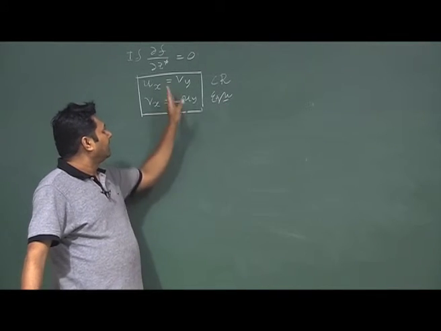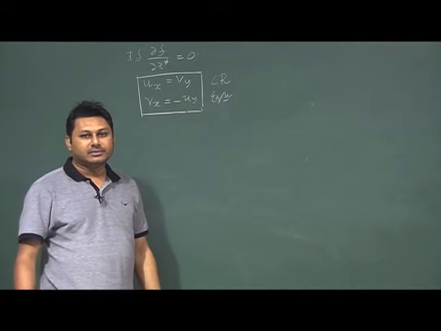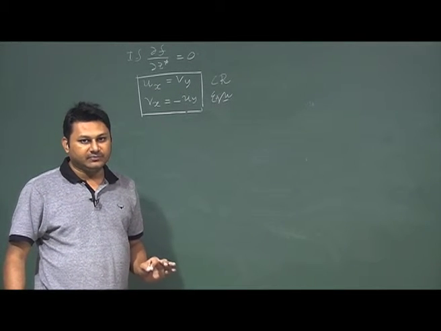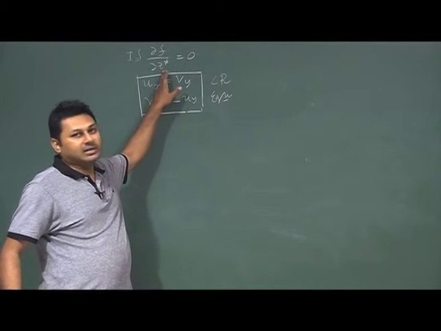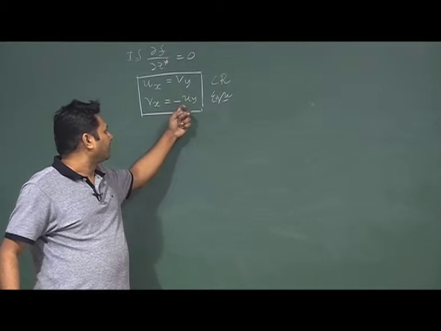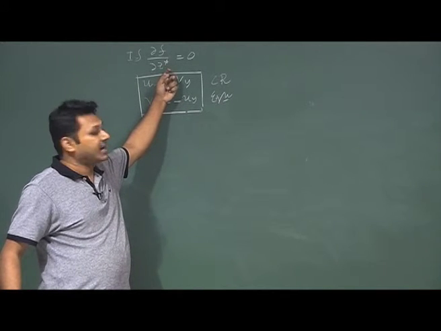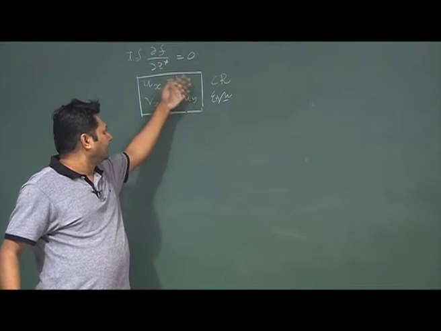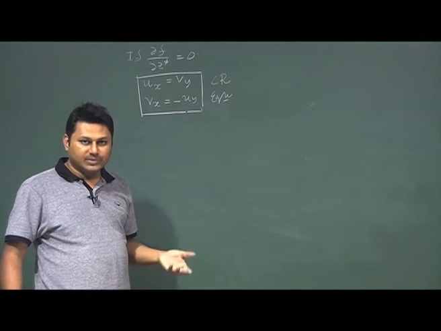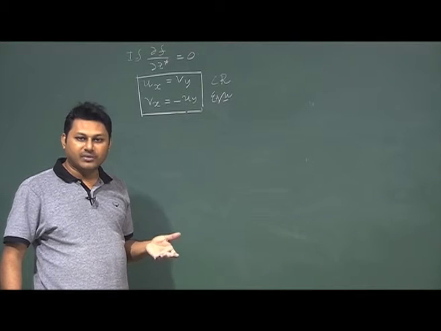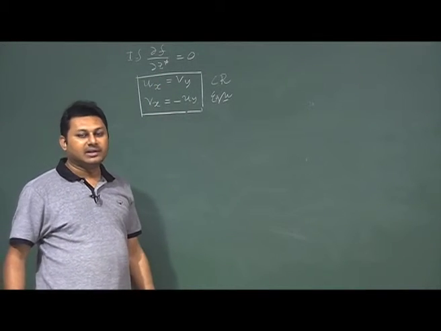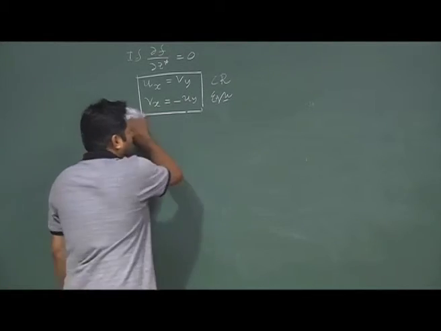Second thing is that the given function f(z) should not be an explicit function of z star. If it is an explicit function of z star, then this equation will not be satisfied. If it is not an explicit function of z star, then eventually the CR equation is satisfied. So, that means the CR equation is satisfied for the function when there is no explicit dependence on z star.